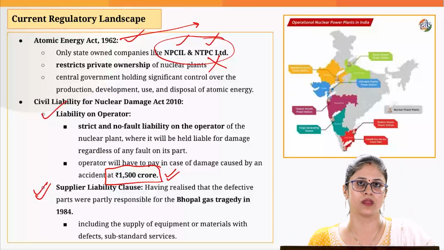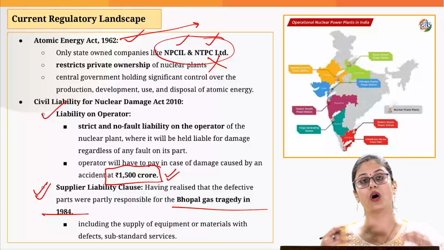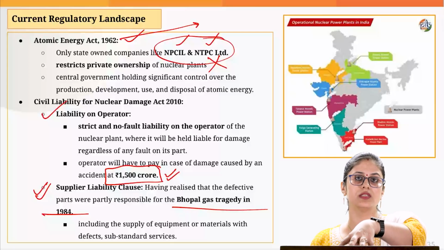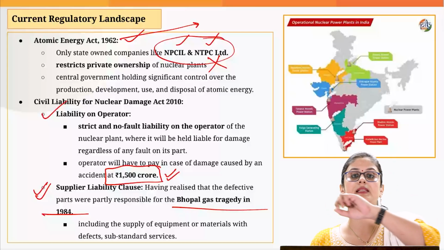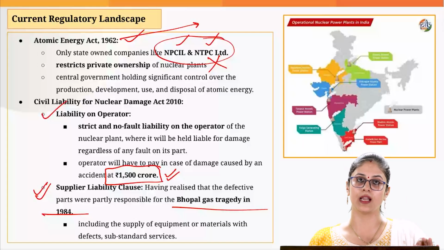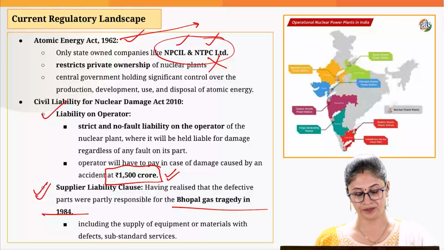Why is it so? The reason is, in the Bhopal gas tragedy, the government figured out that one of the reasons for the tragedy was defective equipment being supplied by the equipment vendors. That is the reason under this act, we have placed liabilities on the equipment suppliers as well.